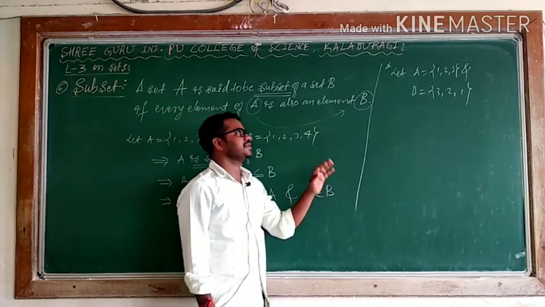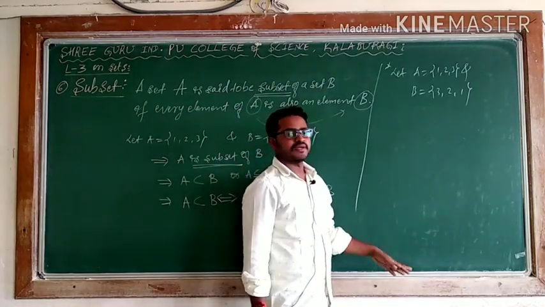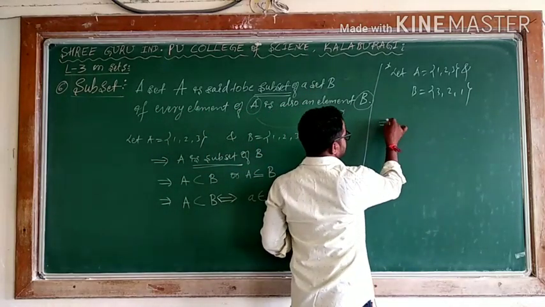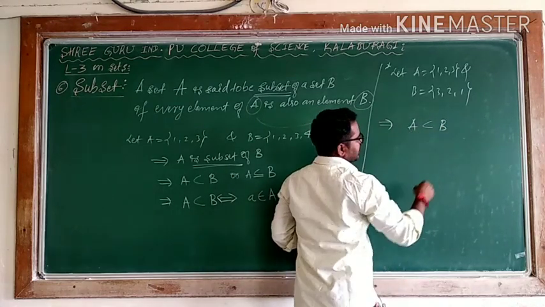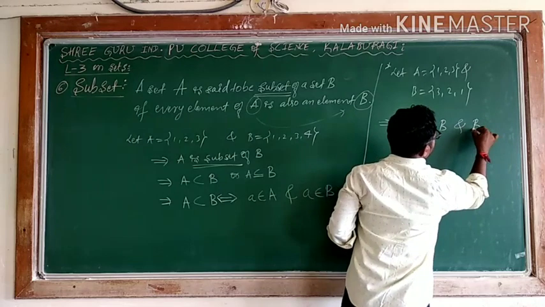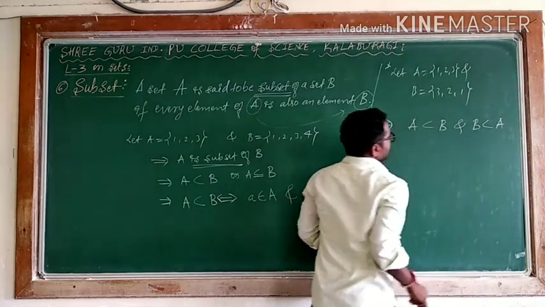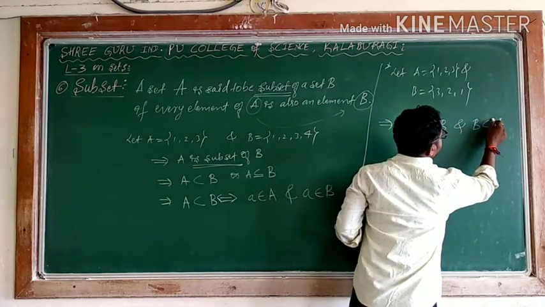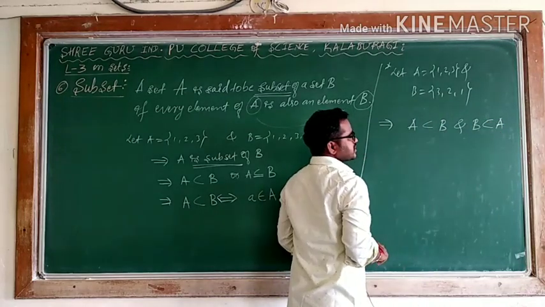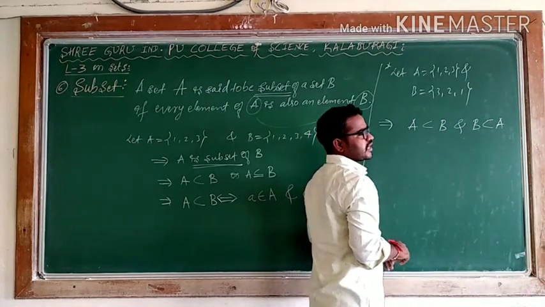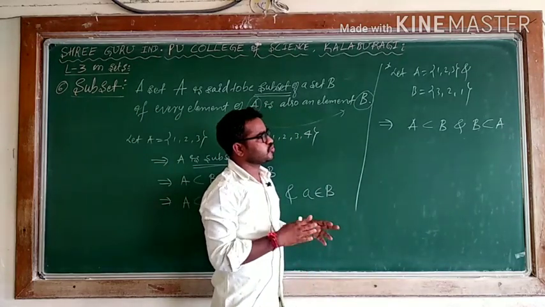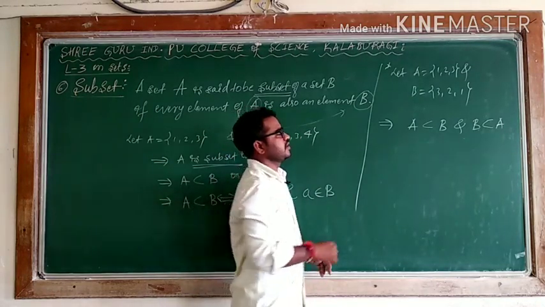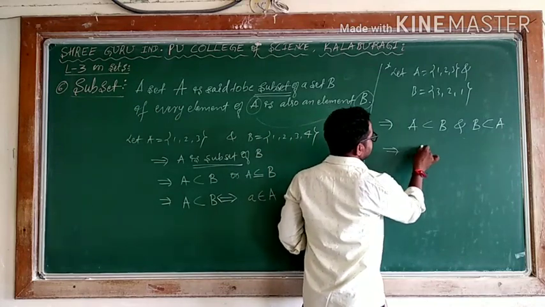Every element of B is also an element of B. That implies that symbolically I can write A is a subset of B and B is also a subset of B. When A is a subset of B, B is also a subset of A. When both are mutually subsets of each other, in that case I can say definitely that they will be equal.